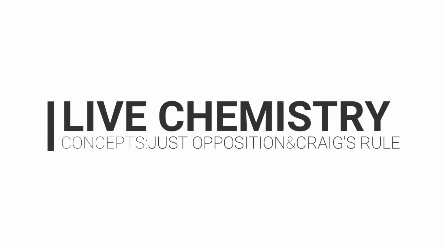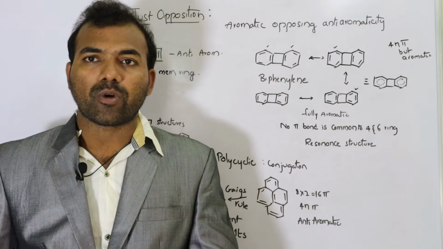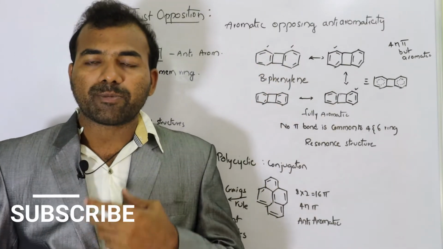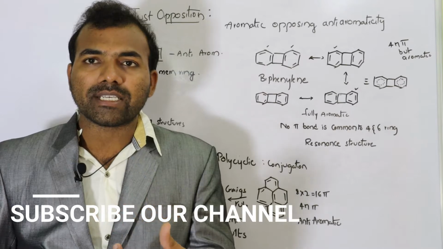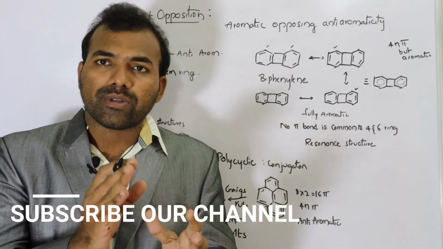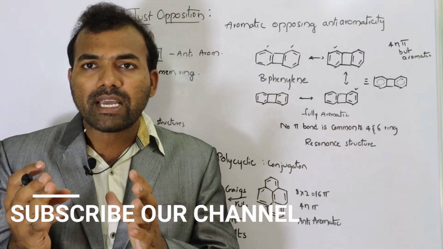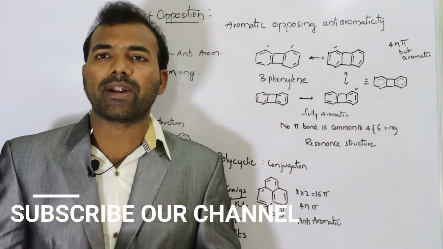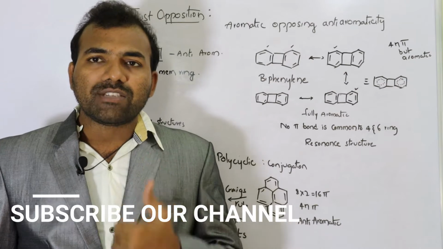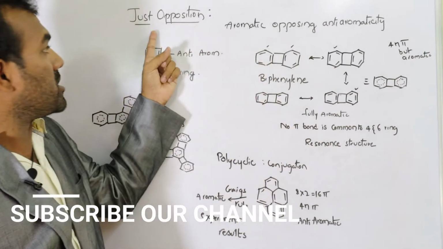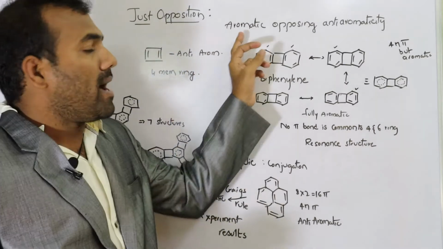Let us go to another concept, that is juxtaposition. So what is the juxtaposition process? Here, after observing some spectral studies and experimental analysis, some compounds, even though they are actually anti-aromatic, are showing more stability and also showing the properties of aromatic compounds. This is because of the concept of juxtaposition. Let us see some examples.